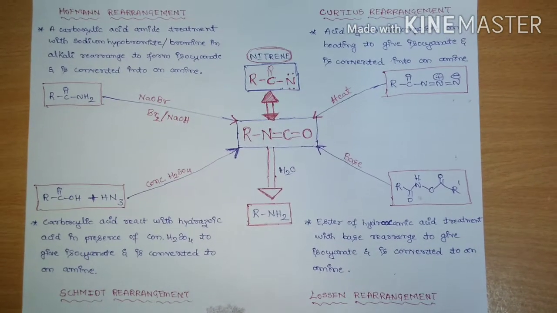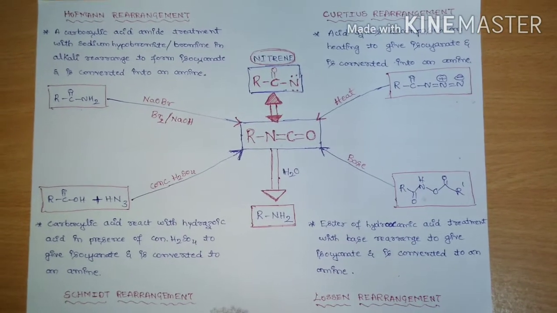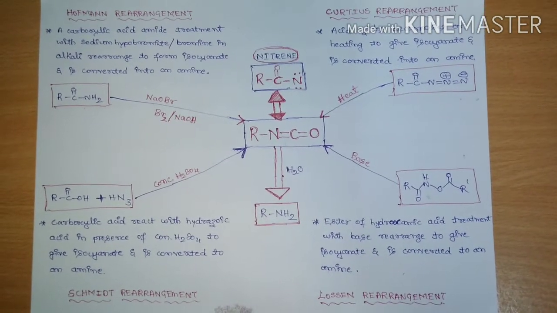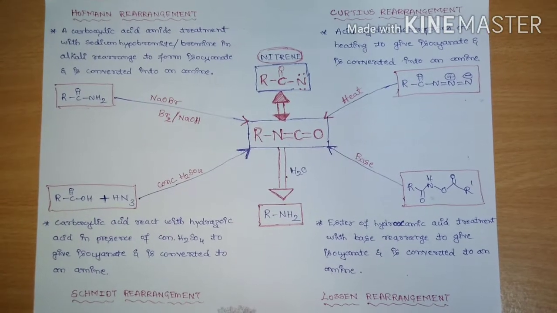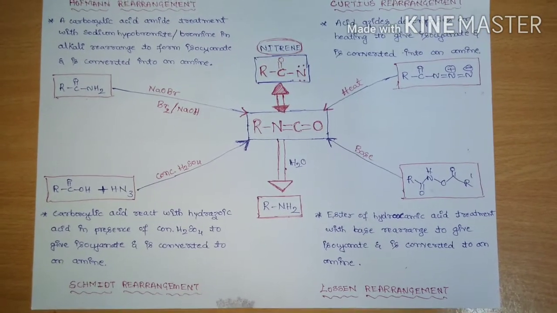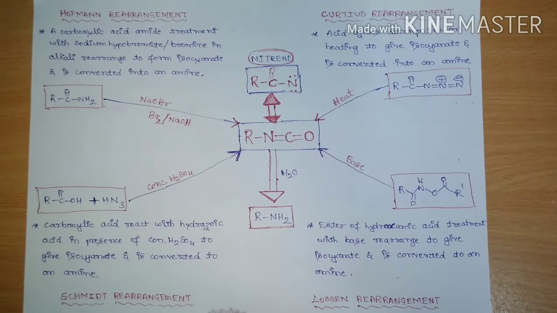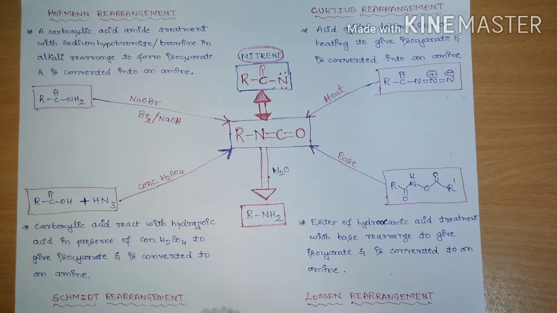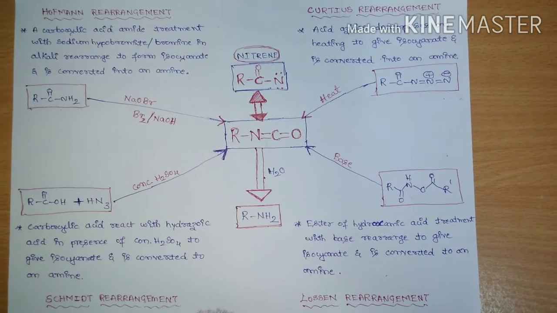And if you come to the Lossen rearrangement, here the starting material is an ester of hydroxamic acid, which upon treatment with base rearranges to give isocyanate, which is converted to an amine. So here in the Lossen rearrangement, the starting material, ester of hydroxamic acid, will undergo reaction with base to give isocyanate intermediate. That isocyanate intermediate will undergo hydrolysis to give primary amine.